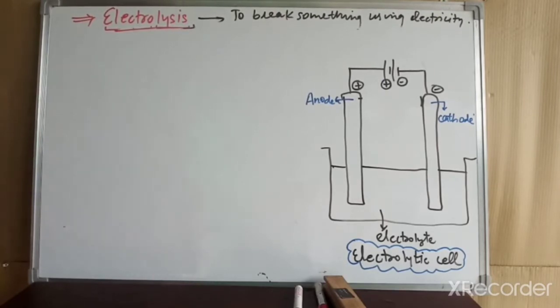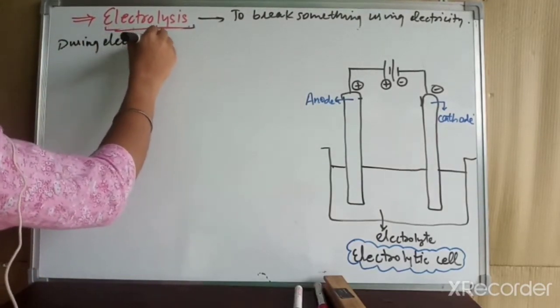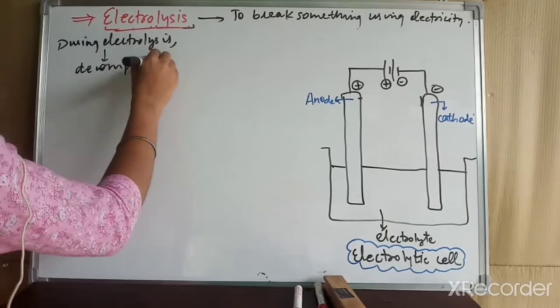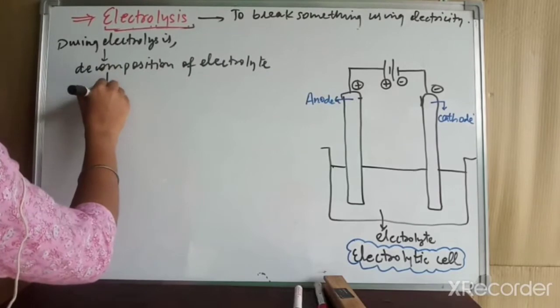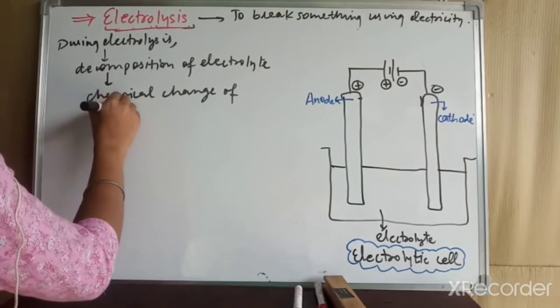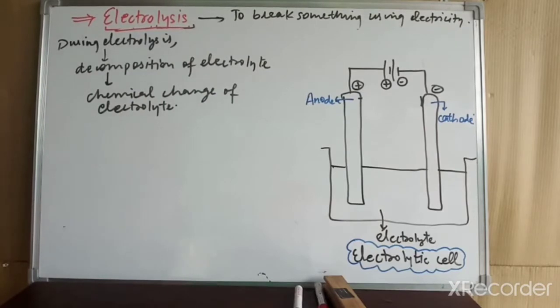So during electrolysis we can write that decomposition of the electrolyte takes place and results in the chemical change of the electrolyte. Chemical change means that there is a formation of new substances. There is a formation of new neutral substances during the electrolysis. Either it can be a metal or it can be a gas. It depends upon which electrolyte you have taken here.